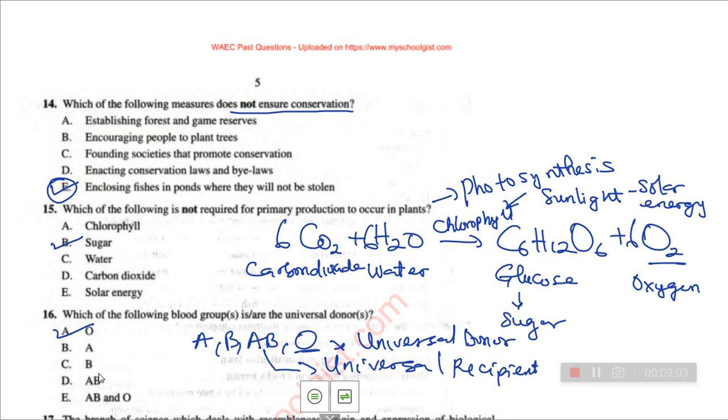So that's just the main reason for your level. If I'm not teaching for your level, I can say the reason why they can give blood to anyone is because they don't have antigen on their red blood cell. The reason why AB can collect blood from any blood is because they don't have antibody in their blood plasma. That's it. But for your level, just know that AB is universal recipient, O is what? Universal donor.